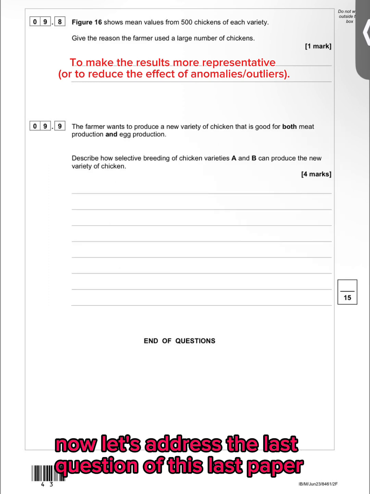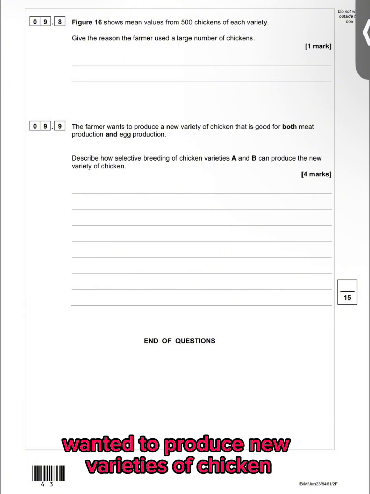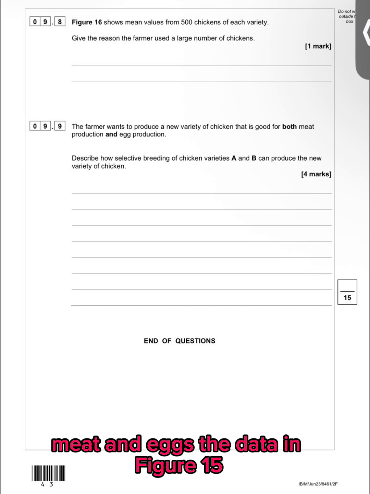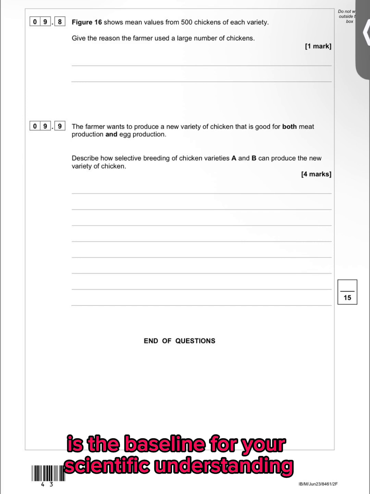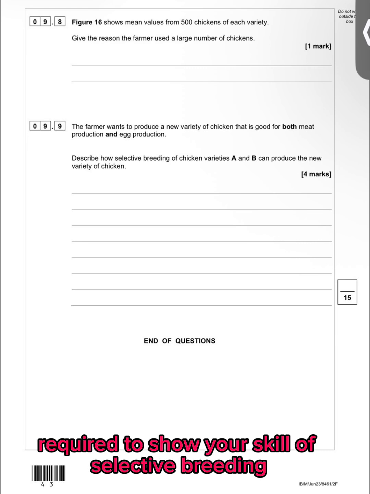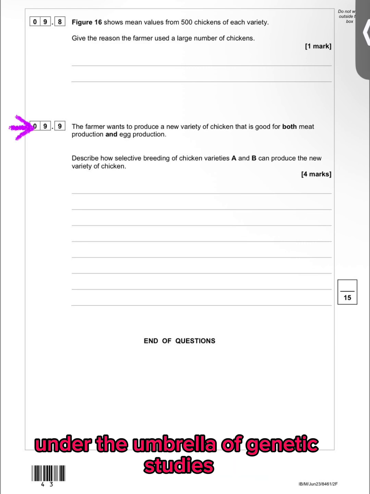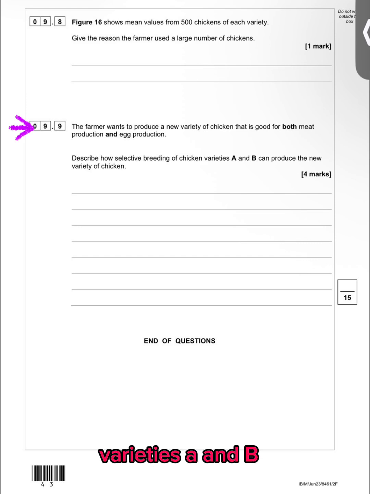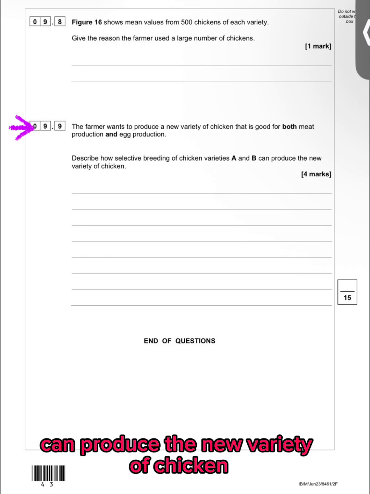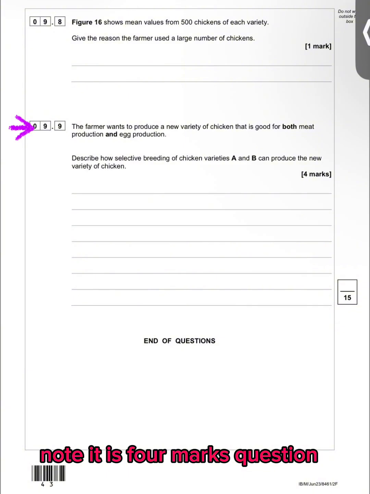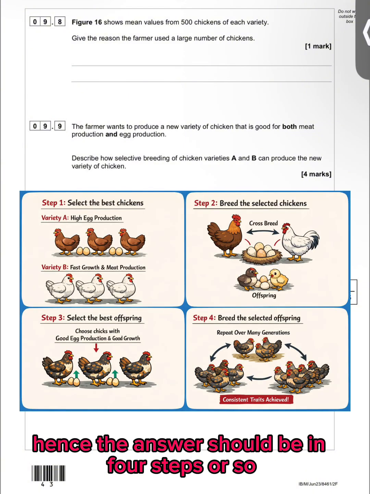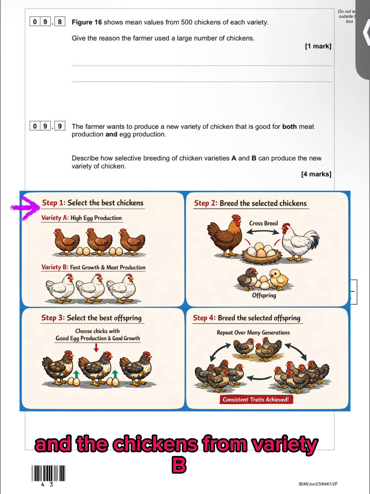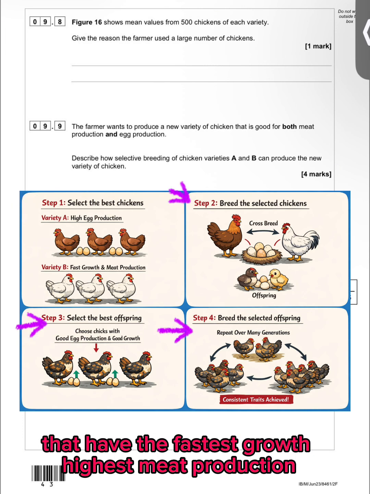Now let's address the last question of this last paper, where farmers wanted to produce new varieties of chicken which are good in both traits, meat and eggs. The data in figure 15 is the baseline for your scientific understanding, and here you are required to show your skill of selective breeding under the umbrella of genetic studies. Question 9.9 asks you to describe how selective breeding of chicken varieties A and B can produce the new variety of chicken. Note it is a 4 marks question, hence the answer should be in 4 steps. So step 1. Select the chickens from variety A that produce the most eggs and the chickens from variety B that have the fastest growth, highest meat production.